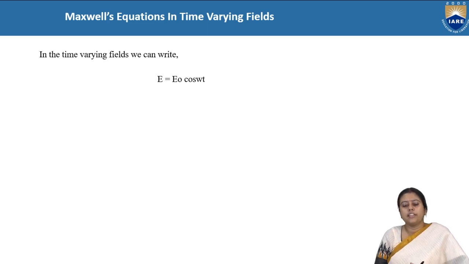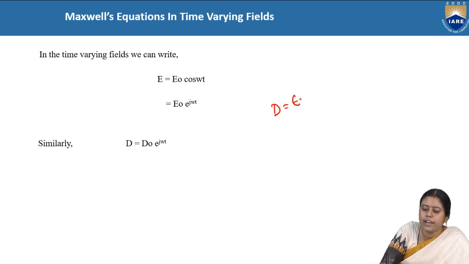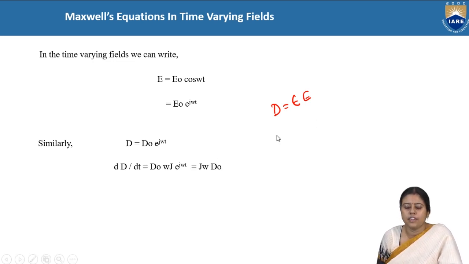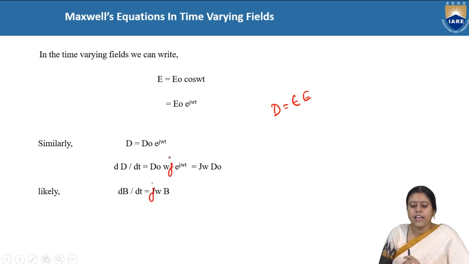Next, Maxwell's equation in the time varying field. We are considering E is equal to E naught cos omega t, which can be written as E naught e to the power j omega t. Similarly, D, what is the relation? D is equal to epsilon into E. So if it is a cosine function, D should be a cosine function, because epsilon is a constant term. So dD by dt is equal to j omega D, just differentiation we have done, and dB by dt is equal to j omega B, because electric flux density is similar to the magnetic flux density.